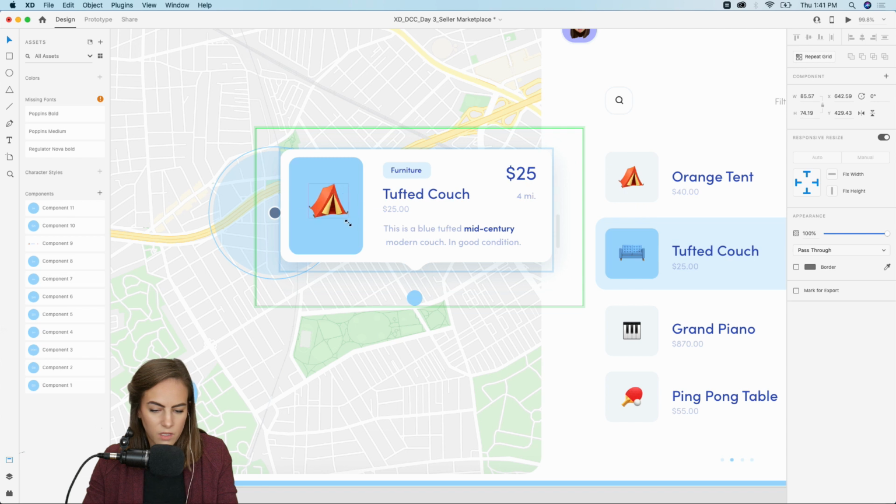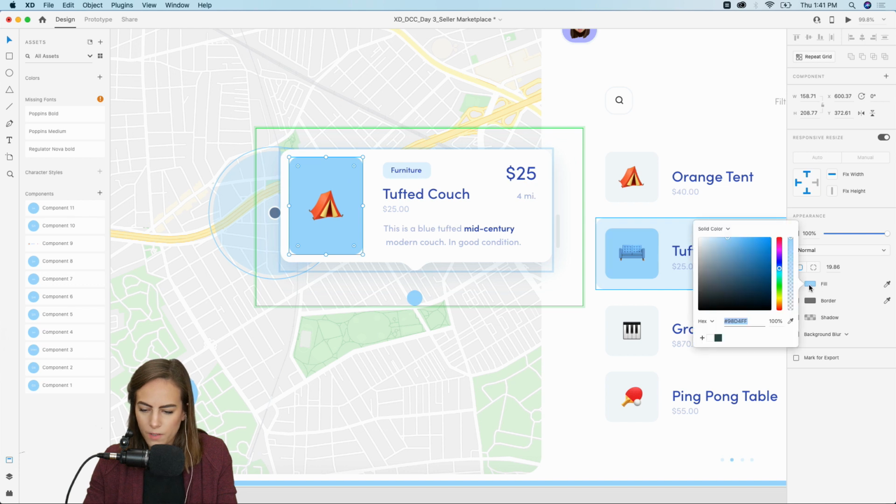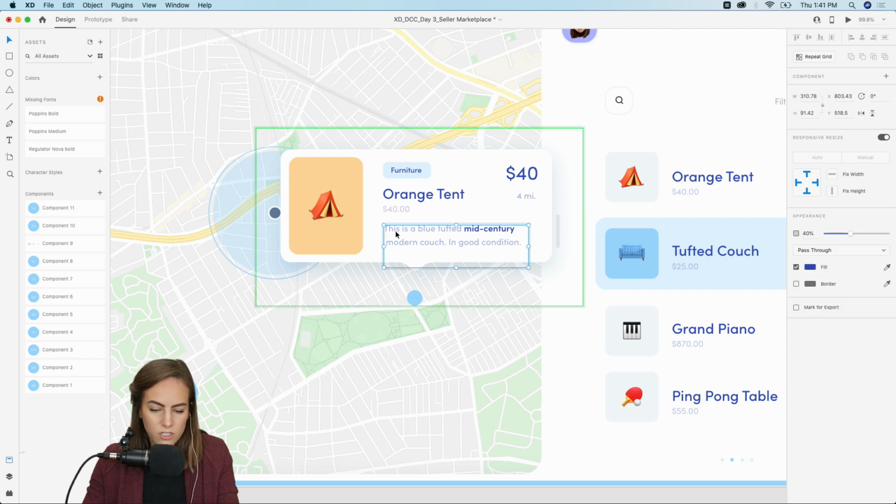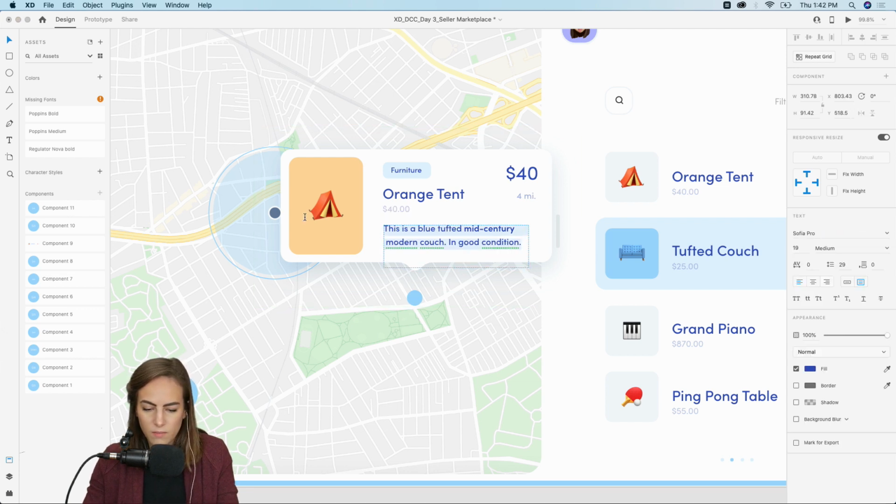And then I guess we'll make the background like an orangey color, just so it matches a little bit better. Keeping with our pastel-y color scheme. I always go with pastels. I can't get it out of me. All right, so we'll call this orange tent. Change the price to $40. And again down here, $40. And we'll change the description. We'll just say like, this tent comes with stakes and a case, great condition.